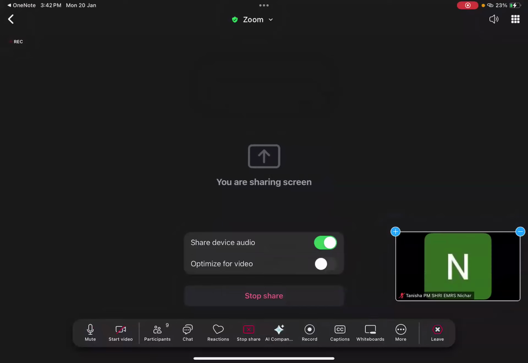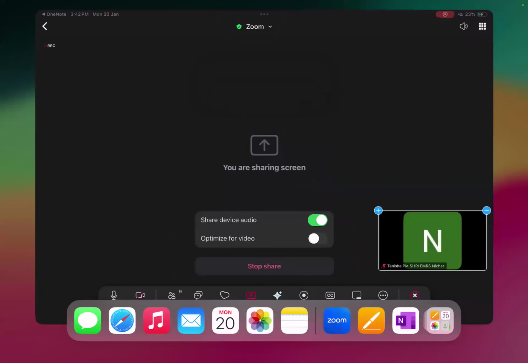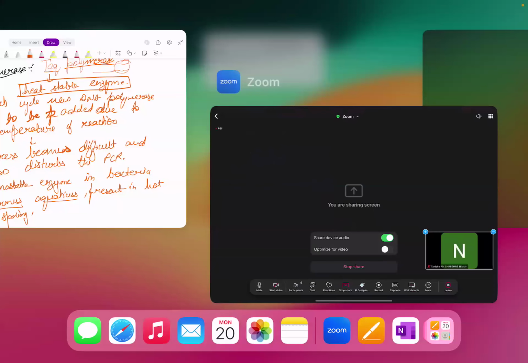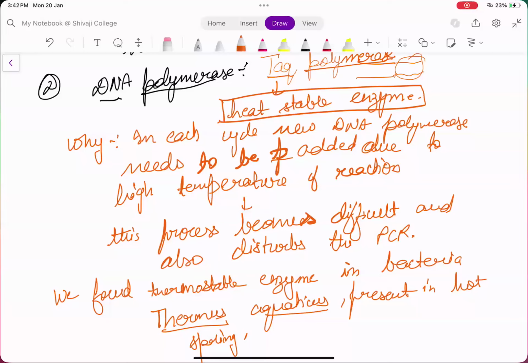Was I audible to you people? Please write in the chat box, was I audible to you when I was explaining DNA polymerase? Have you understood till here? What is template DNA? What is DNA polymerase? These two things are clear in the requirements. Shall I move forward? Yes.